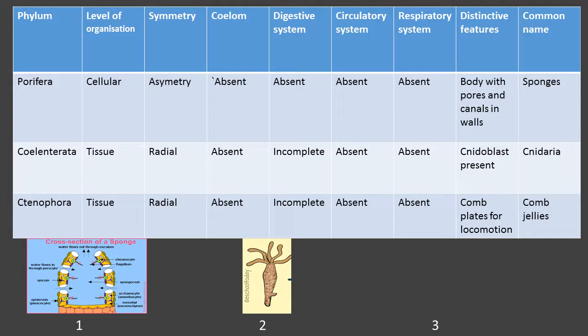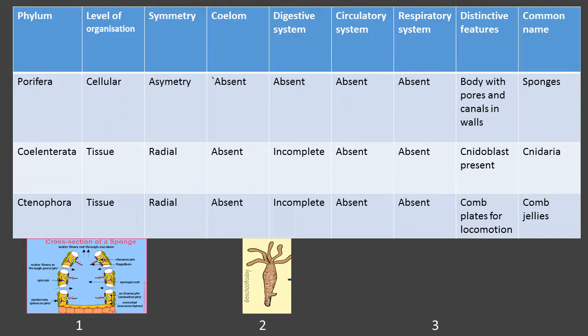The digestive system is incomplete because a gastrovascular cavity is present. The gastrovascular cavity consists of only one opening at the anterior region. What do we call that opening? Mouth. Because the gastrovascular cavity has only one opening, the digestive system is considered incomplete. The circulatory system, respiratory system and other systems are absent here.